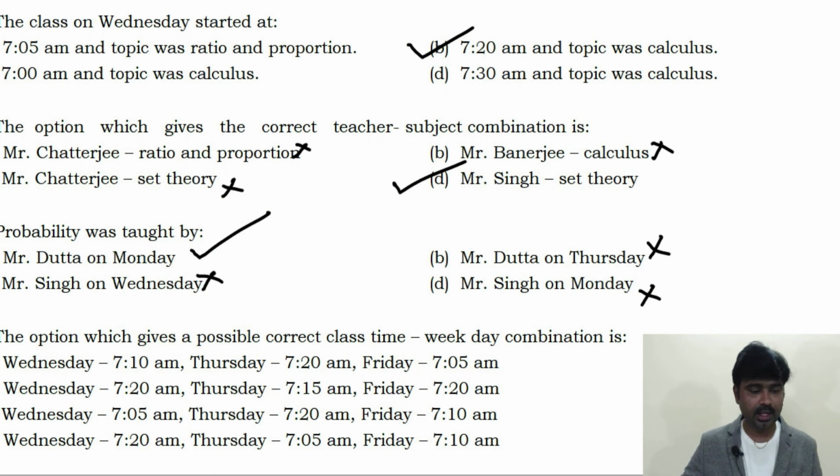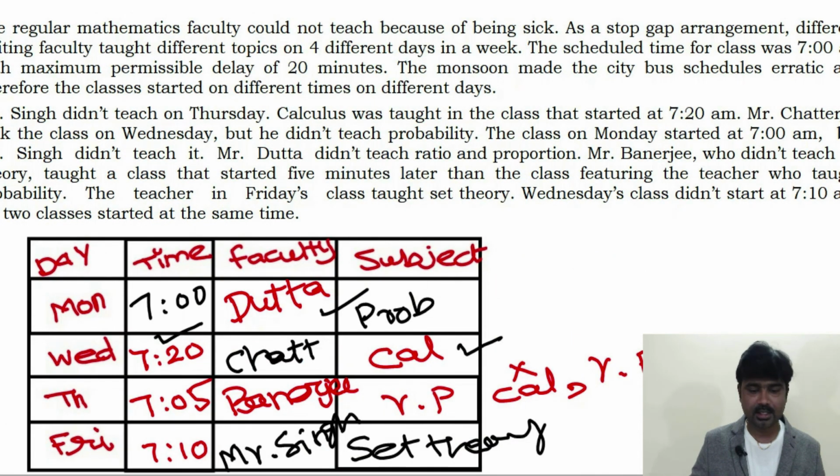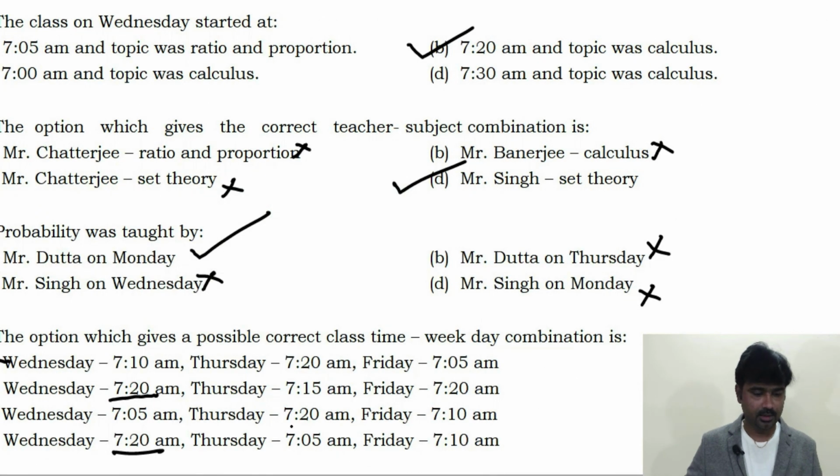So you can eliminate answer choice A and answer choice C. Wednesday 7:20 a.m., Wednesday 7:20 a.m. Only two options are left out. Next, Thursday timings we need to check. Thursday timing is 7:05. So in this answer choice, only this satisfies. So the answer is choice D for this question.